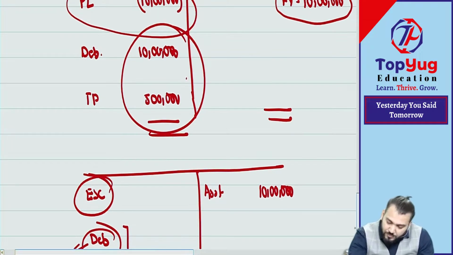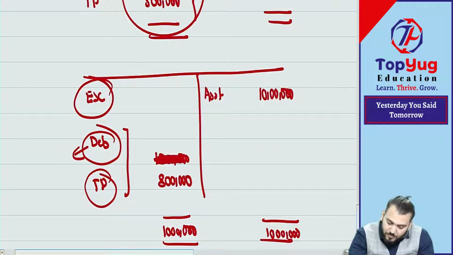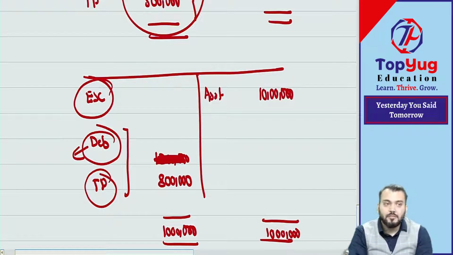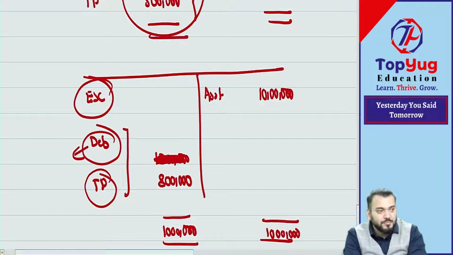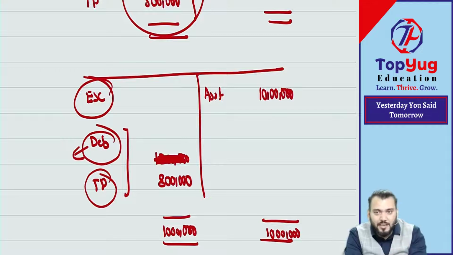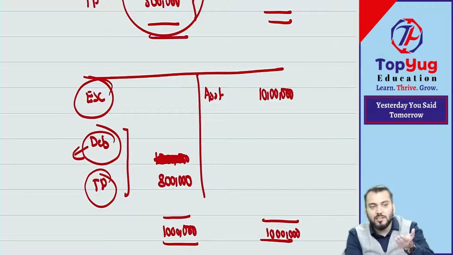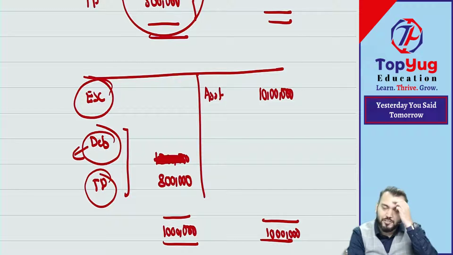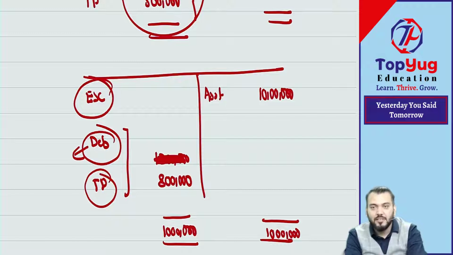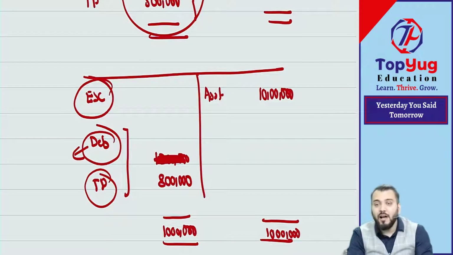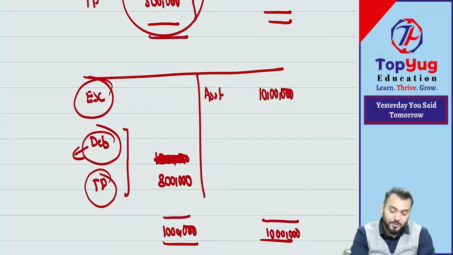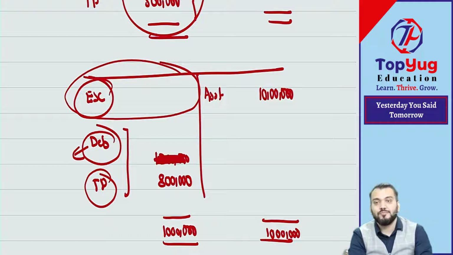Understood? Yeah. So how much they have reduced? They have reduced 7 lakh. In consideration of that, either we will increase the rate of interest or convert them into what? Equity shareholders. They will be ready. We will take their approval. That approval will be submitted to what? High Court. Now High Court will demand approval of equity shareholders also.